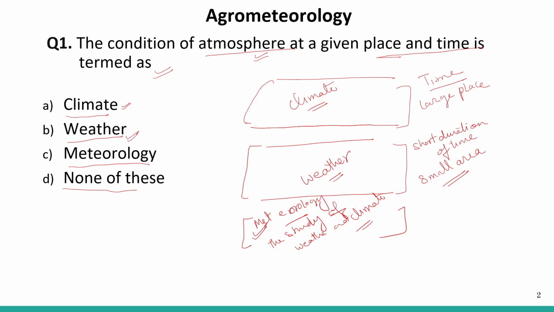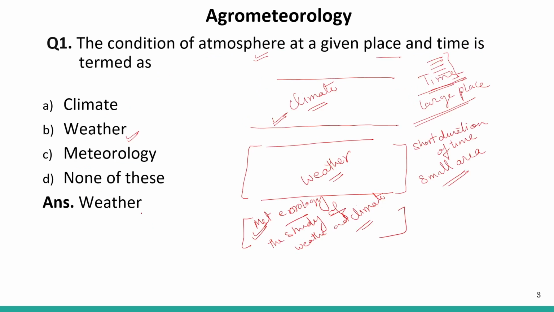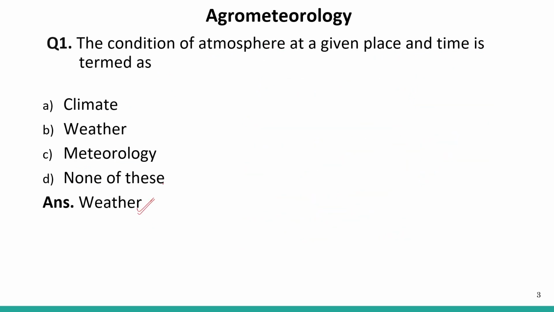But if we are taking a long time period, maybe 3 months, 6 months, and a large place, that gives you the climate. So according to the question, the condition of atmosphere at a given place and time is termed as weather. The correct answer is weather.